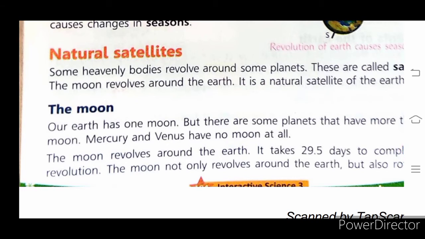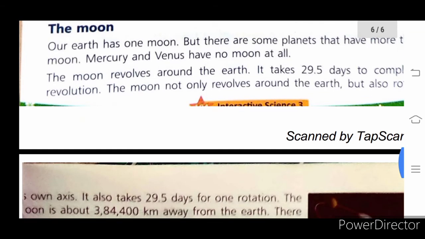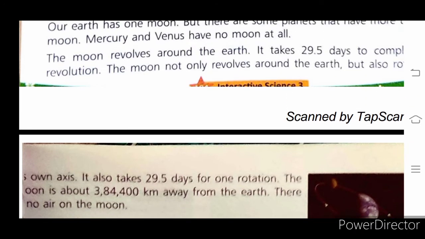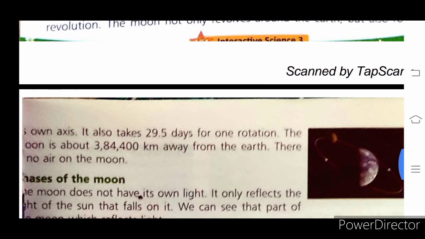Natural satellite. The Moon is the natural satellite of the Earth. About the Moon. The Moon revolves around the Earth. It takes 29.5 days to complete one revolution. The Moon not only revolves around the Earth but also rotates on its own axis.